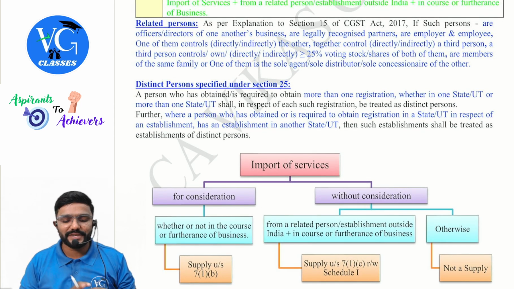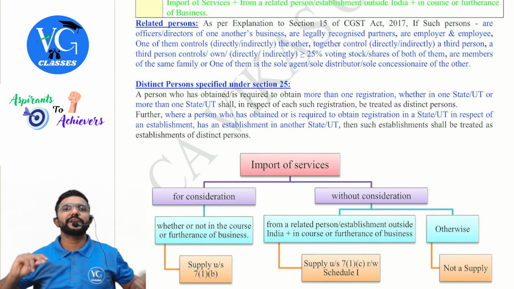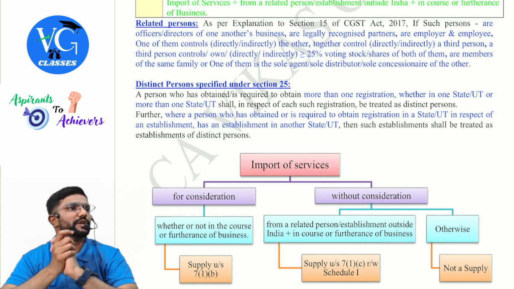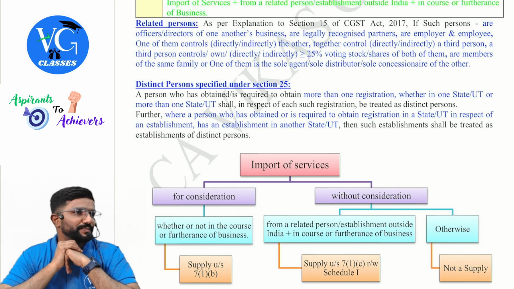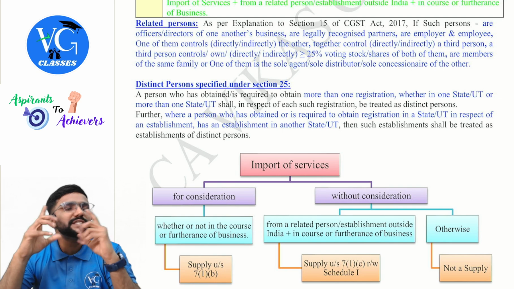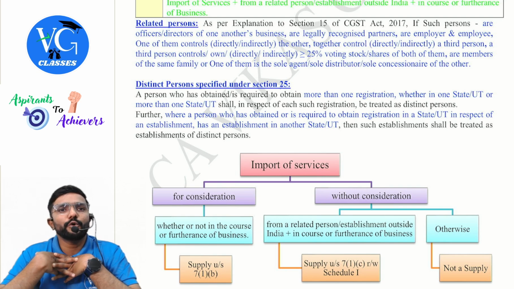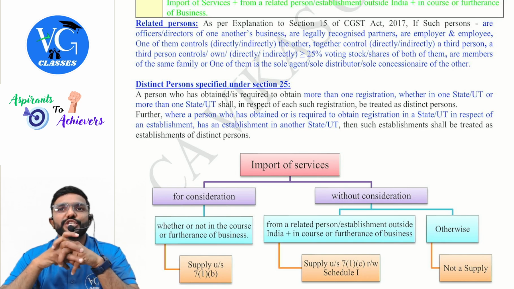Next, coming to distinct persons specified under section 25. Connected to registration topic, guys. Section 25 is a part of registration topic. Listen here. Under GST, registration is state-wise PAN-based. Each and every state, wherever I am having business, I have to obtain separate registration.